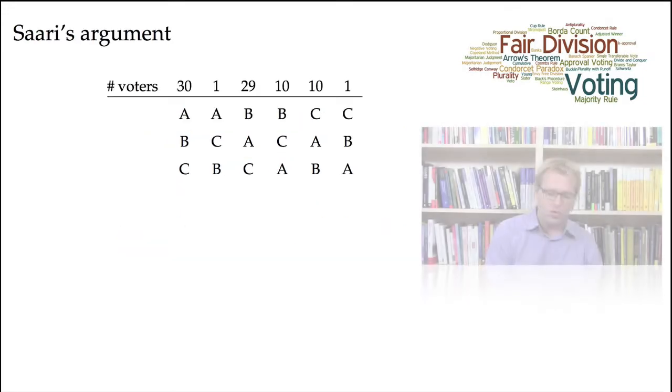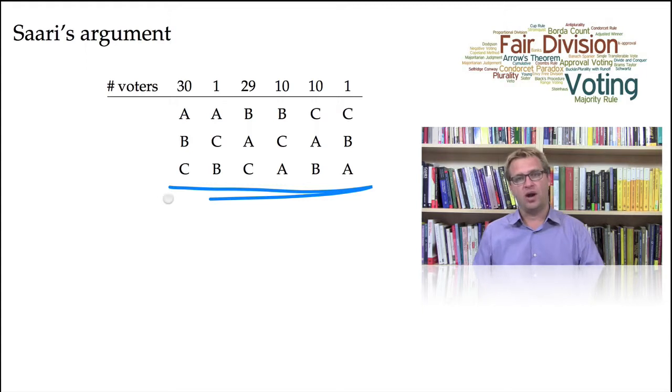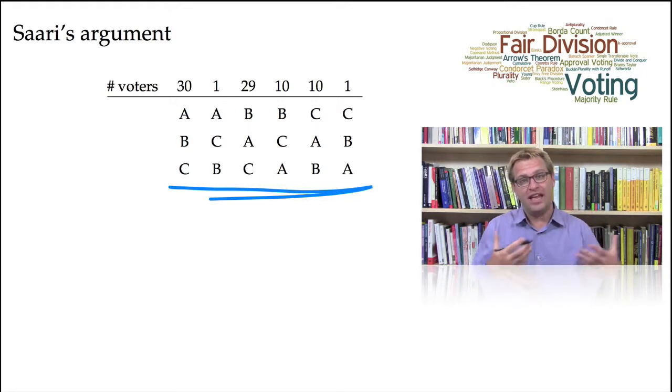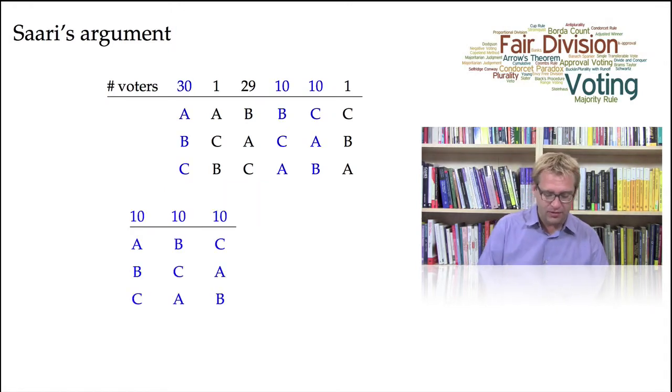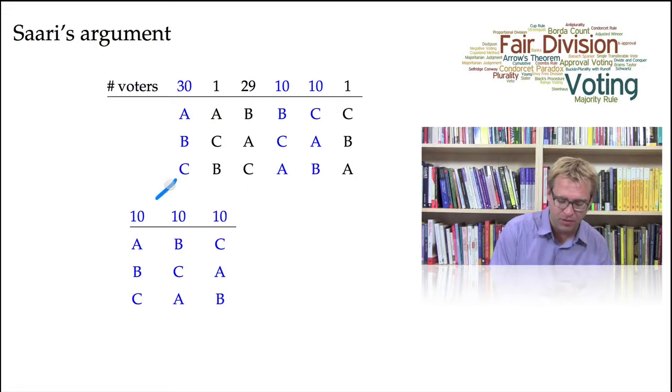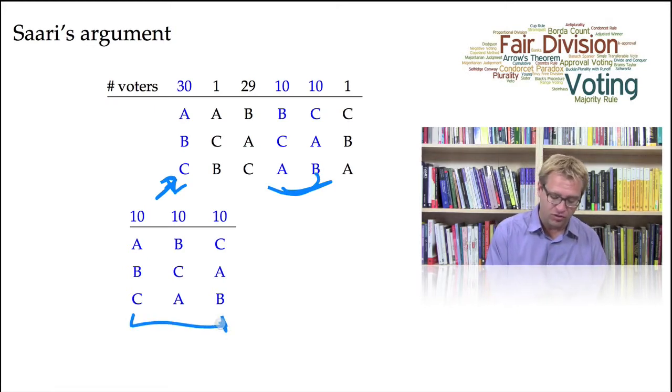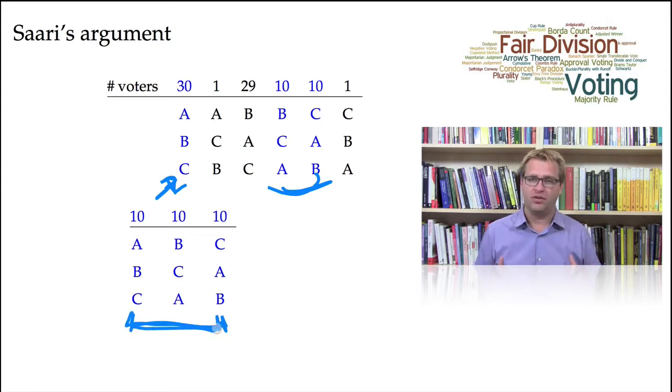So let's go back to the original election and try to do that. See if we can extract out groups of voters that each cancel out each other's votes. So we can do that. There are 2 ways we can do that. We can find a group of 30 people, so 10 people from this first column, and then these 2 columns of voters, that each cancel out each other's votes. So their rankings taken together form a Condorcet triple.